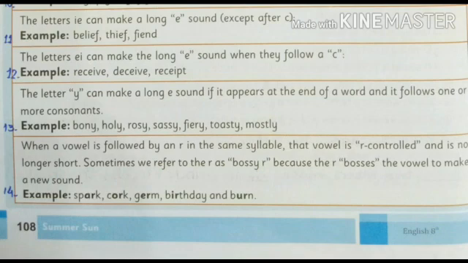Read these pages yourself and try to make a better understanding.